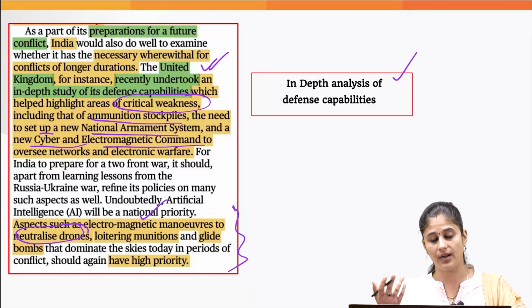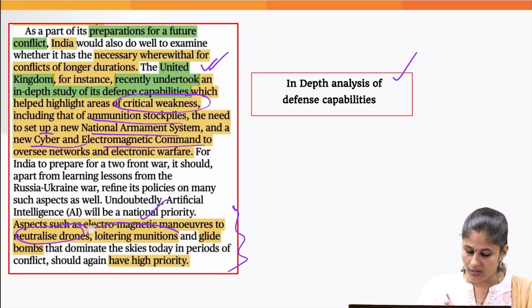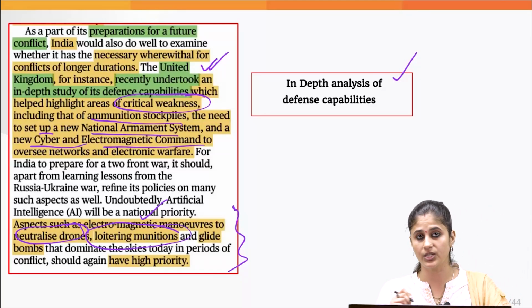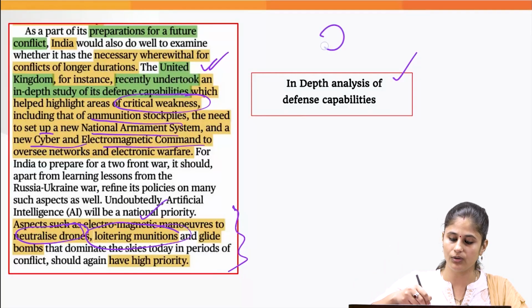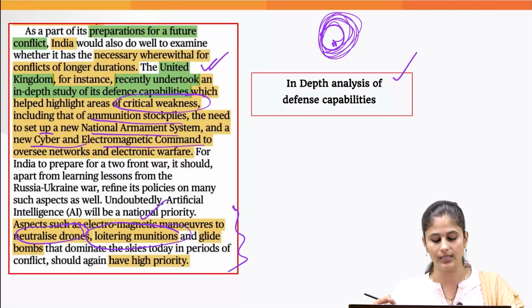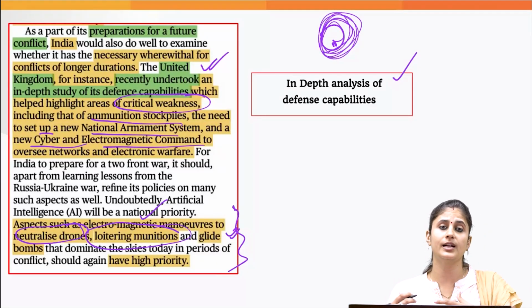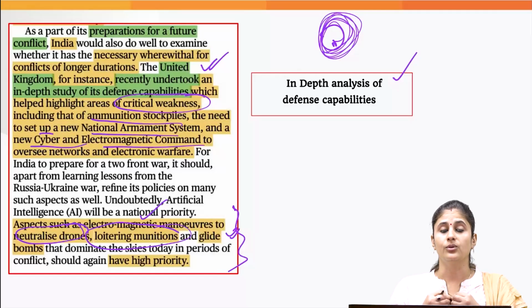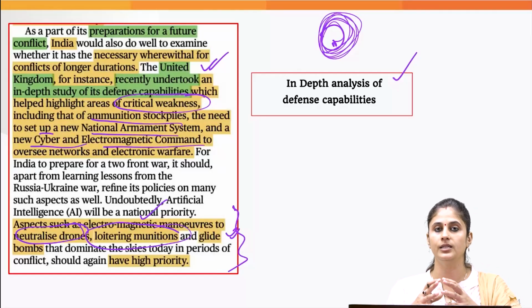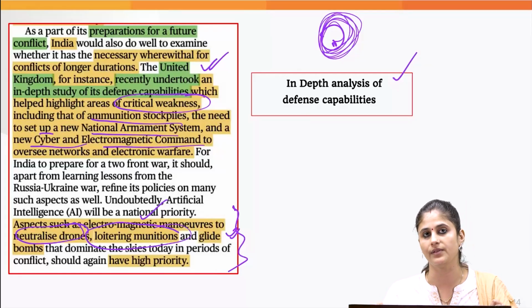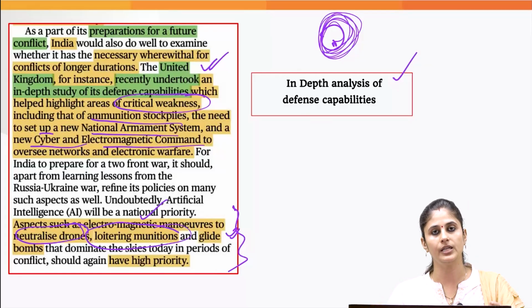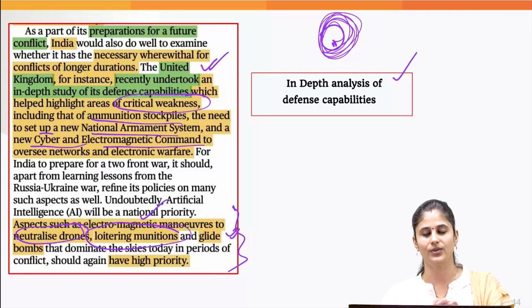Nowadays we are witnessing advanced weapons also, loitering munitions, okay, which keep on moving and loiter like this at a particular place, and then they hit the target. Glide bombs, etc. Now, since we are witnessing that different countries are using advanced kinds of weapons, we also need to upgrade the ammunition stockpile that we have. That's all that we need to know with regard to this particular topic. Let's move on to the next one.